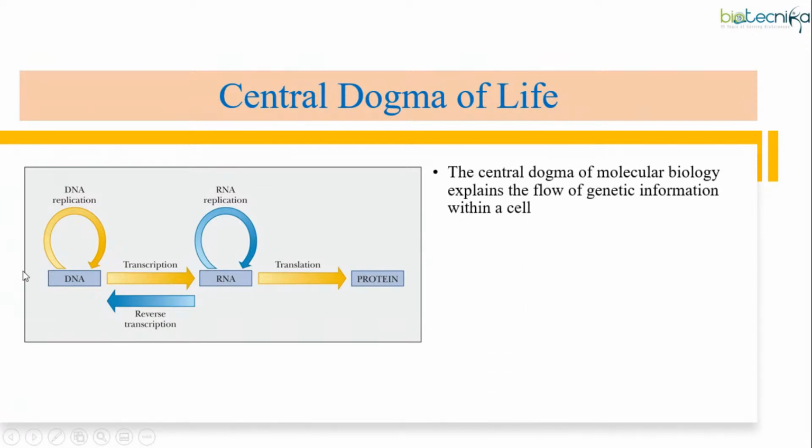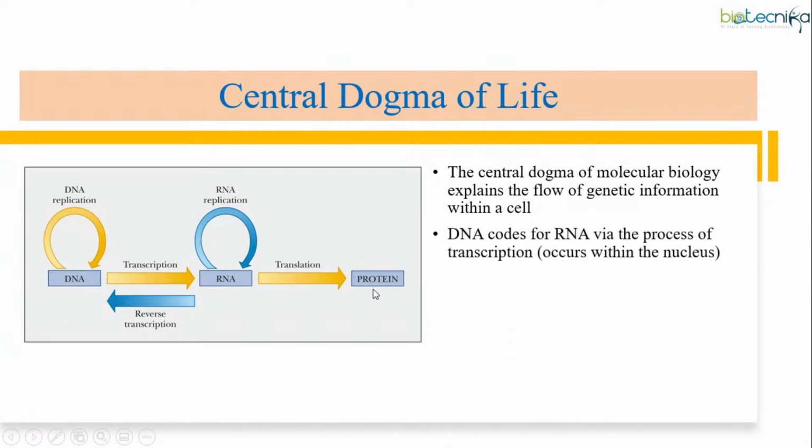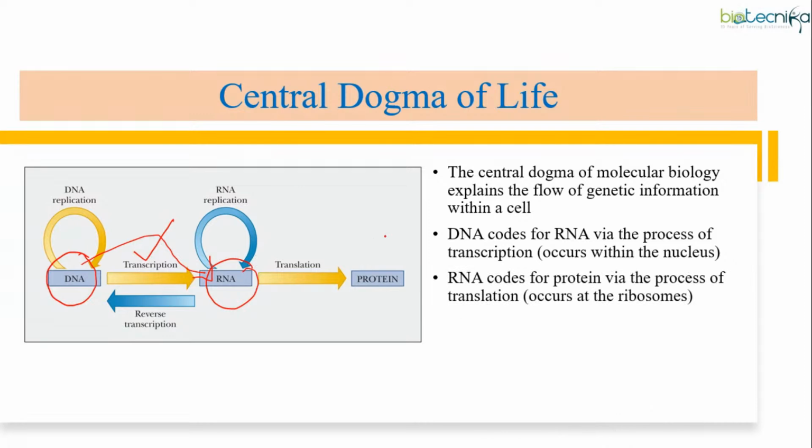So basically, the central dogma of life is mainly related to the flow of genetic information within a cell. If you can see, we have our genetic material DNA, right? Now this DNA will be coding for RNA. And how can we get RNA out of DNA? With the help of a process known as transcription. Next, we have RNA. This RNA will be coding for protein. And how are we going to get this protein? With the help of a process known as translation.